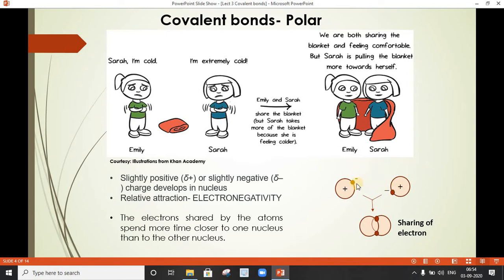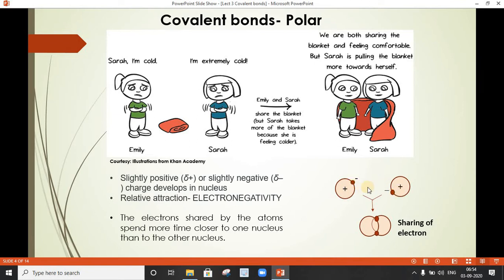Now, why is it unstable? Because it does not have a complete valence shell of its own. Therefore, this unstable atom will always be in search of another atom which is ready to share its electron, and such sharing will lead to formation of a bond between these two, and that bond is called a covalent bond.